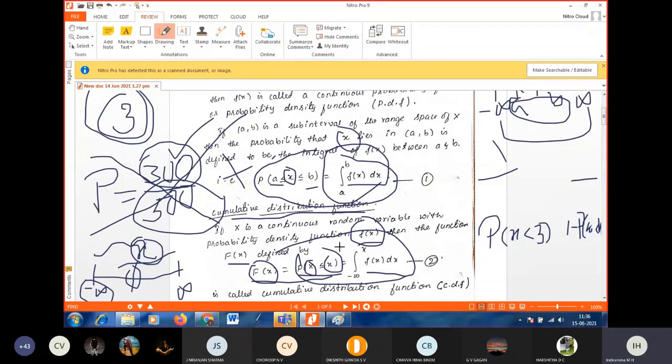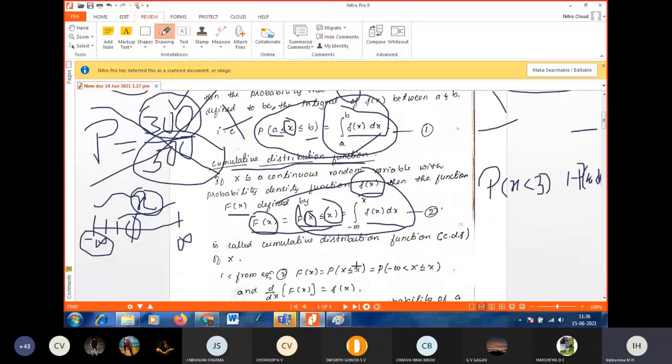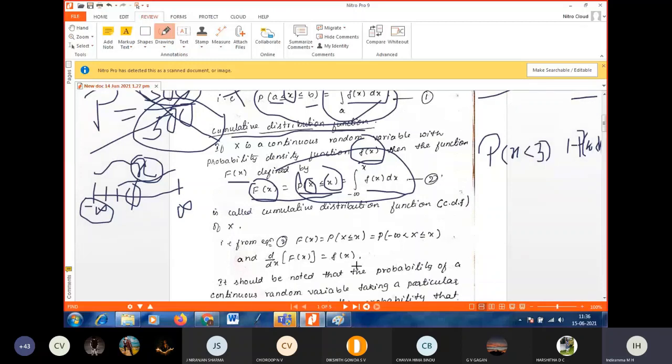Suppose it is discrete, then we have to take minus infinity, the next value after minus infinity, and so on, and do the summation. But here we are taking the integral. Actually, an integral is nothing but addition, that is, summation itself, but since it is continuous it can take all the values, whereas summation can take only discrete values. That is the only difference. This formula also we are going to use in the problems.